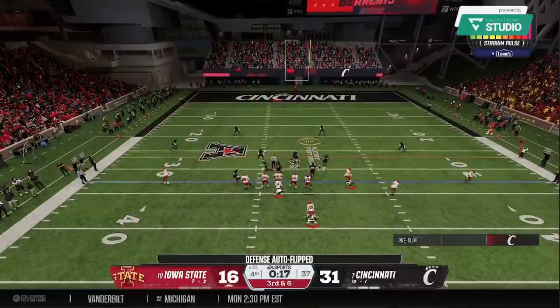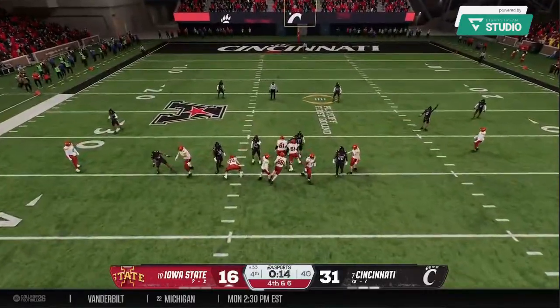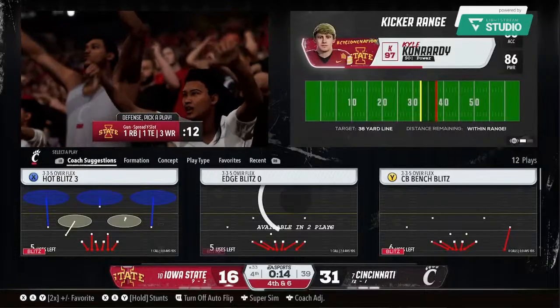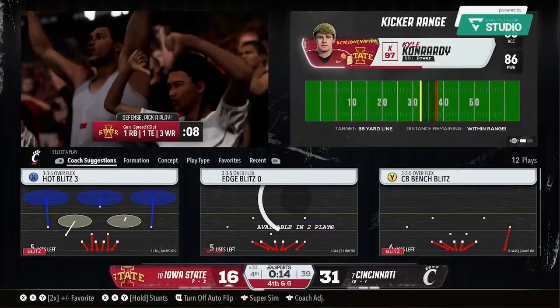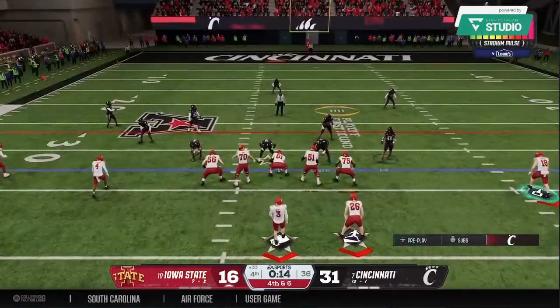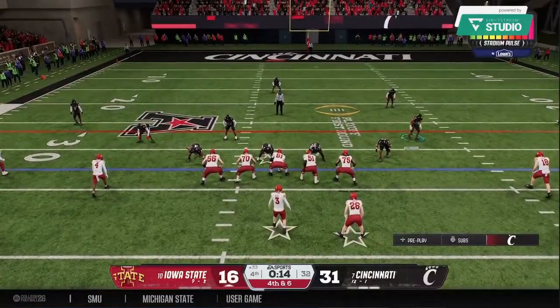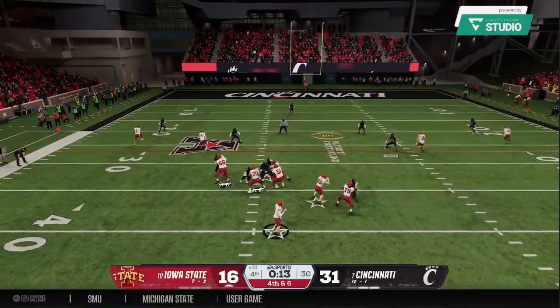Receiver brought down after a short pitch and catch. And he spikes it to stop the clock. QB spikes it. No gain on the play. Brings up 4th down. The offense stays on the field down multiple possessions. Easy choice. Trying for a 4th down completion.